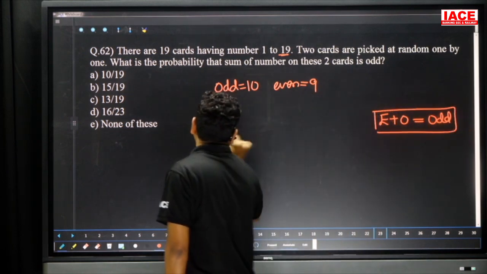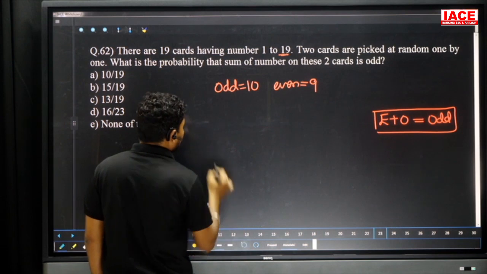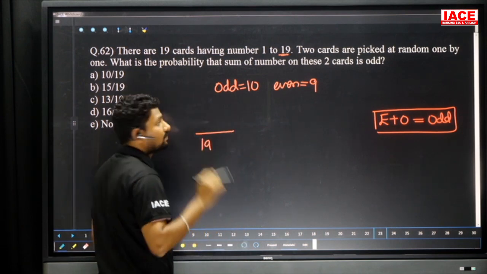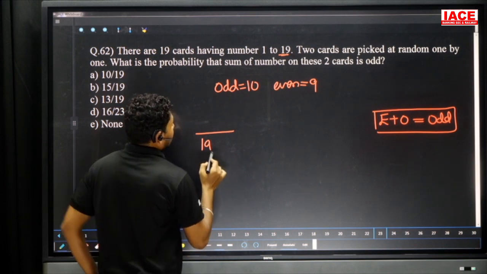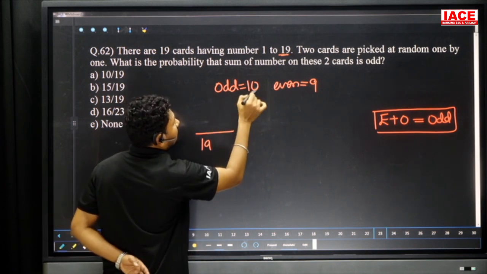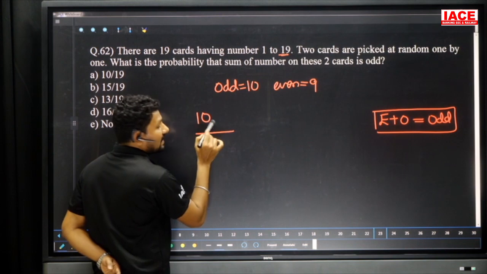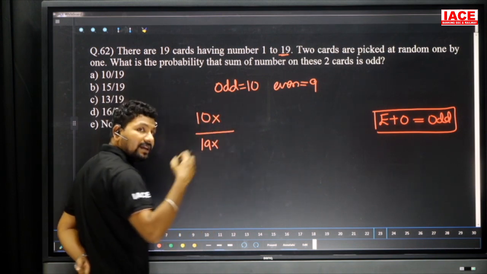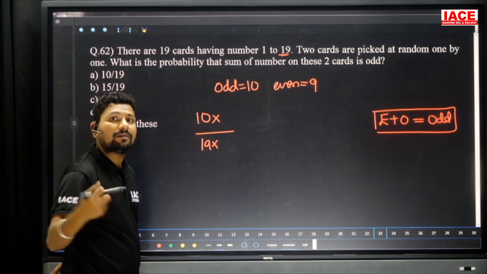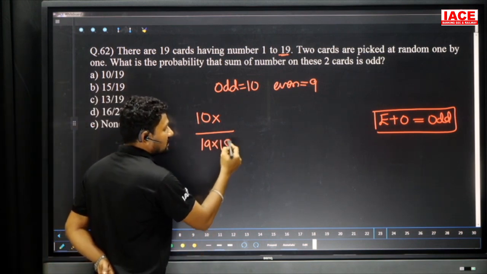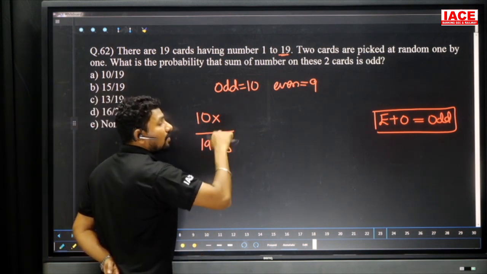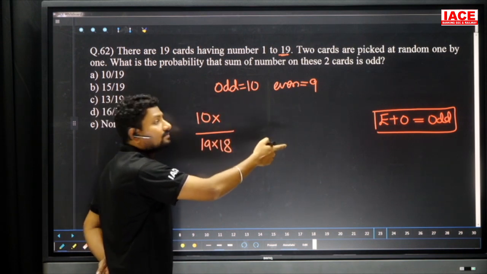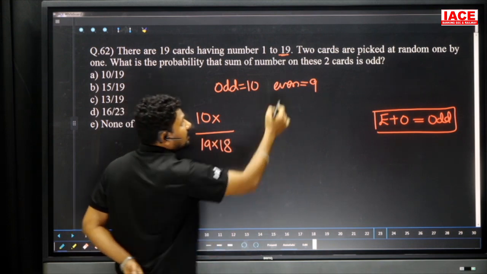Now look, total cards are 19. Out of 19 cards, you have to pick one card, one by one. The first card I'm going with odd: 10C1 out of 19C1. Now one card is picked up, so how many cards are left? 18 cards are left. Out of 18 cards, now you have to go for the not odd cards. If you go for an odd card, the face values added will give even, but the final value I need is odd. That's why I'm picking an even card.